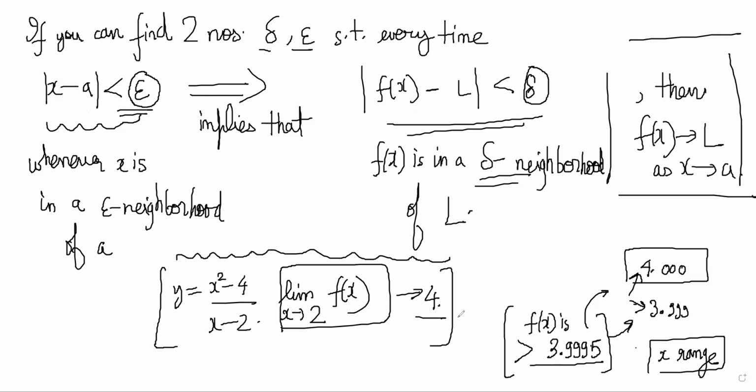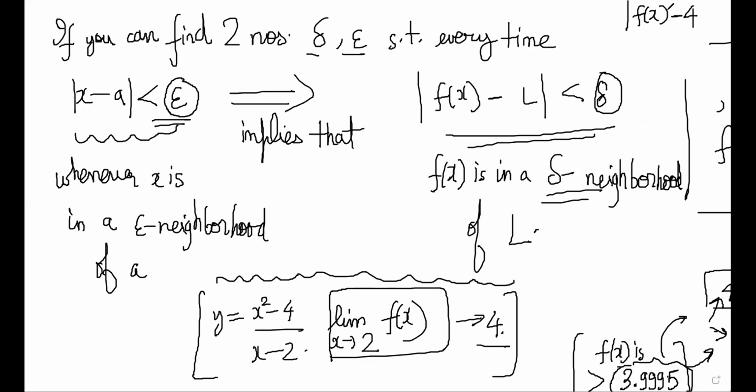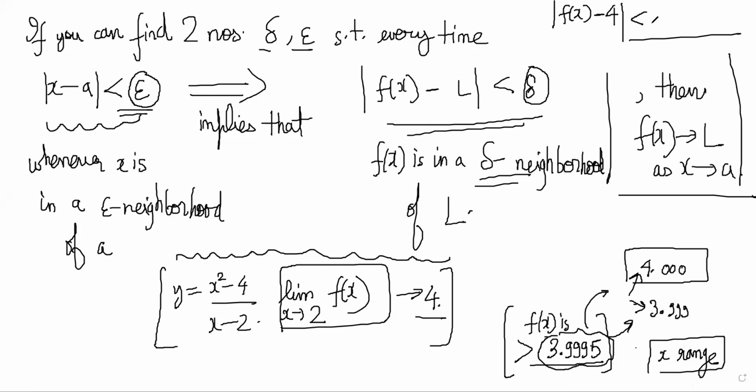So if someone says make f(x) close to 4 by greater than this accuracy, then that means basically that mod of f(x) minus 4 should be less than 0.0005, right? Then only you are closer to it than this number. So once you have this, you can immediately solve for it and you will get an x range.